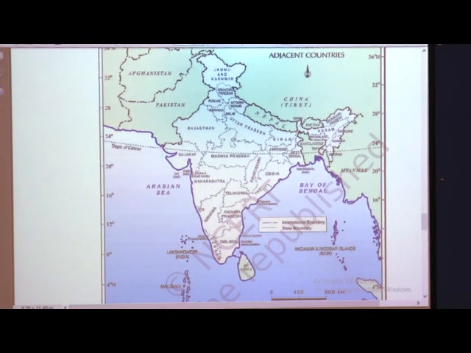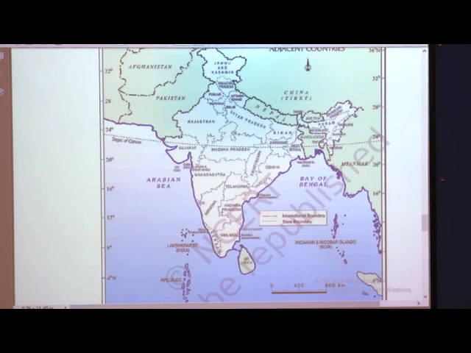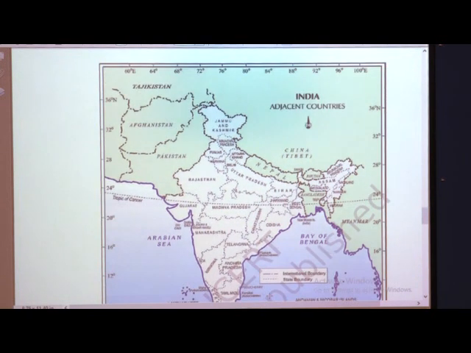While the Maldives Islands are situated in the south of Lakshadweep Island. See here, Lakshadweep Island is a part of India only, but when we come to the Maldives, the Maldives Islands are on the southern side of Lakshadweep. India has had strong geographical and historical links with her neighbors. Look at the physical map of Asia in your atlas and note how India stands apart from the rest of Asia.